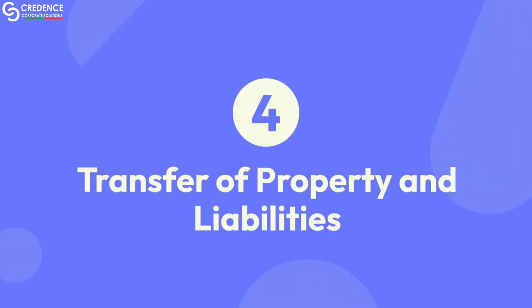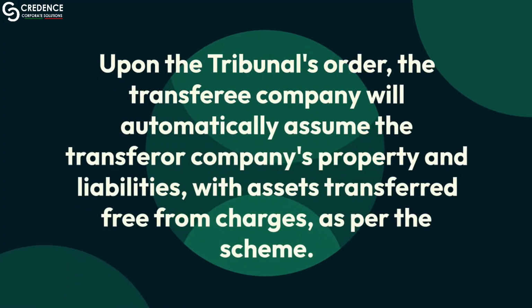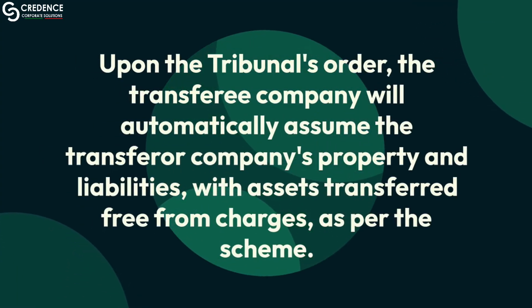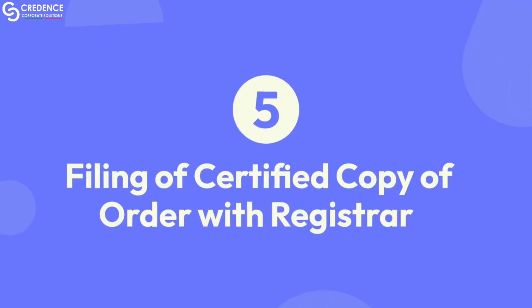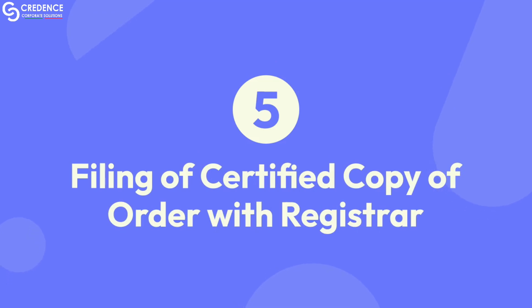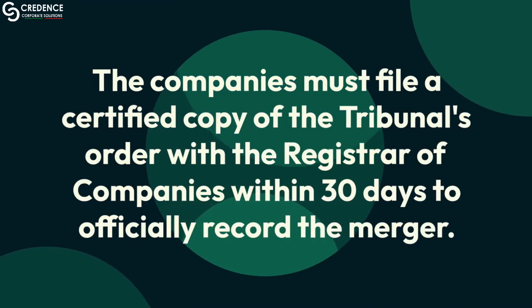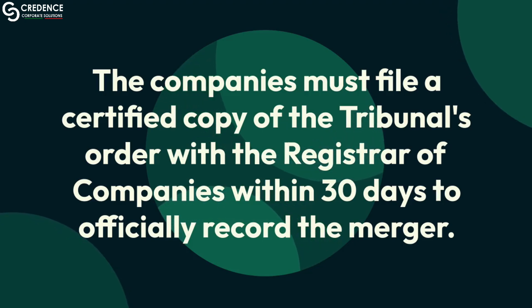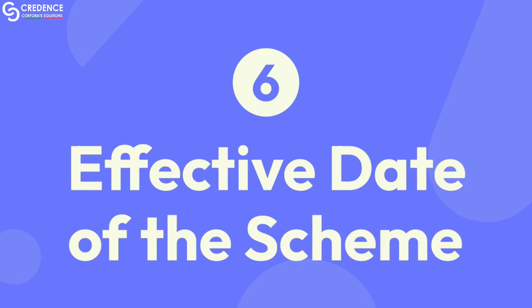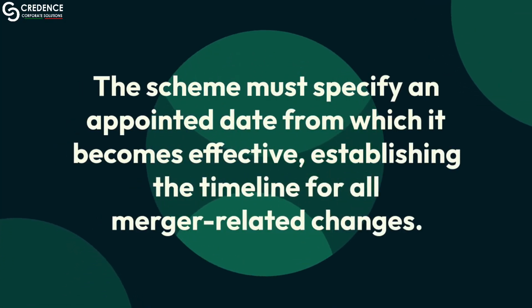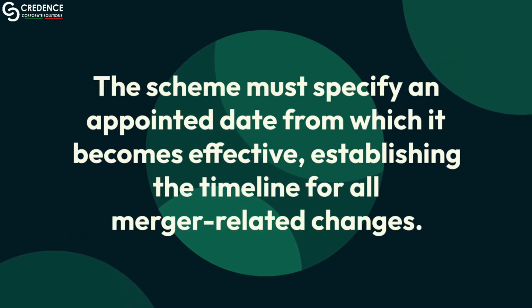4. Transfer of property and liabilities. Upon the tribunal's order, the transferee company will automatically assume the transferor company's property and liabilities, with assets transferred free from charges, as per the scheme. 5. Filing of certified copy of order with registrar. The companies must file a certified copy of the tribunal's order with the registrar of companies within 30 days to officially record the merger. 6. Effective date of the scheme.